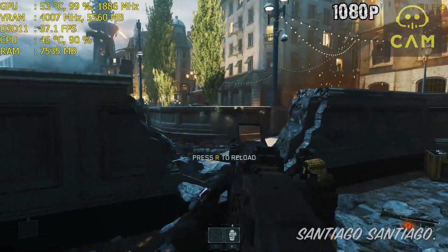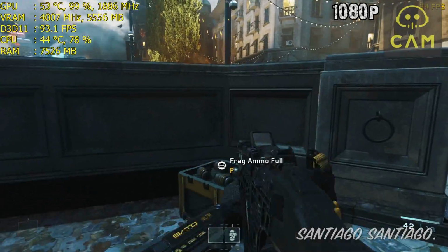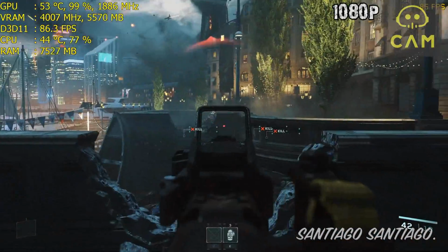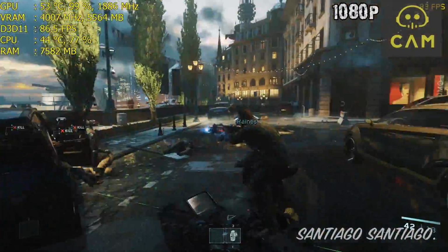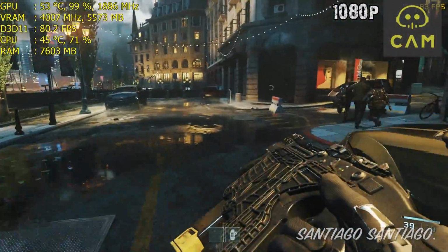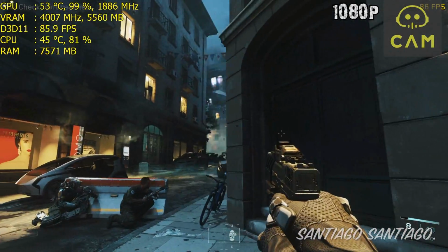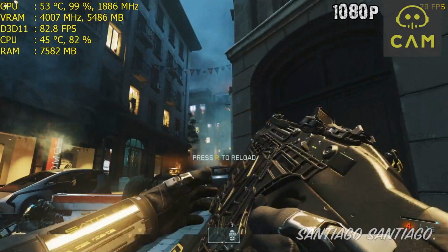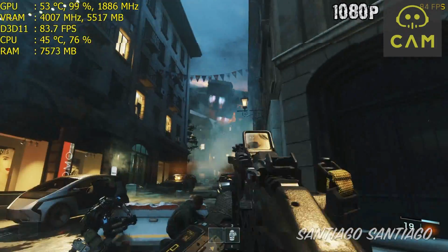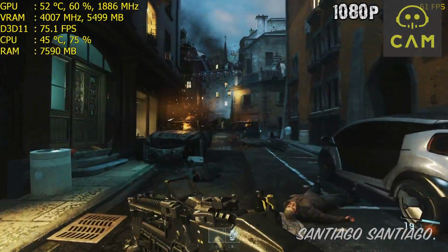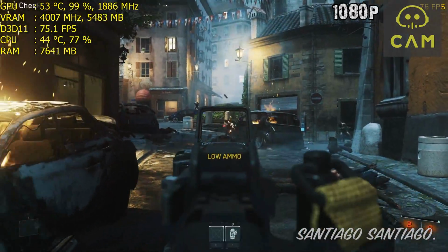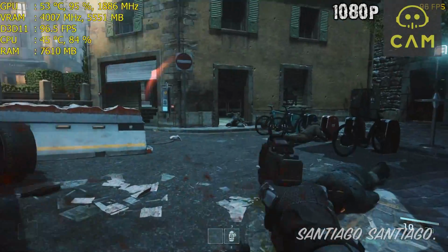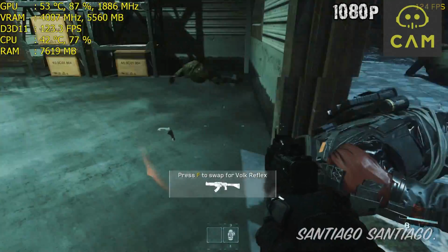It seems to be SSAO because this looks like a console port. Then we have particle lighting: low, normal, high or ultra. This is just the lighting of particle effects. I suggest lowering this because on very heavy scenes with smoke and explosions you'll notice the performance difference. Then on post-process options we have depth of field and motion blur. You can enable or disable them as you wish. Then we have anti-aliasing: FXAA and SMAA 1X and T2X. And then we have film grain, which I suggest you just turn off. It's just interfering with the gameplay in my opinion.